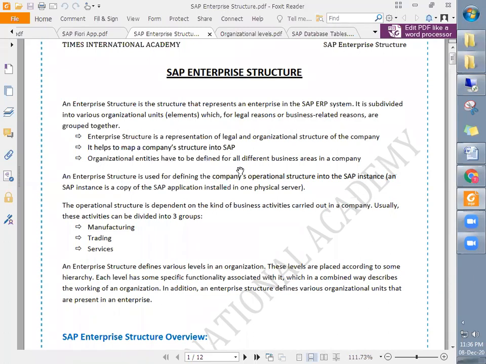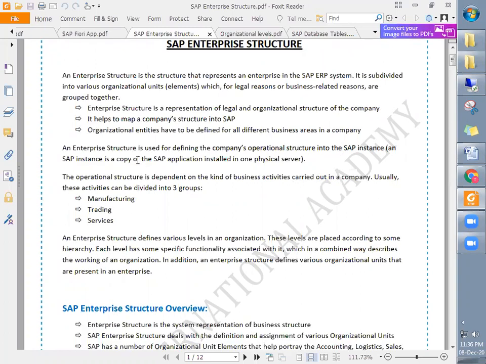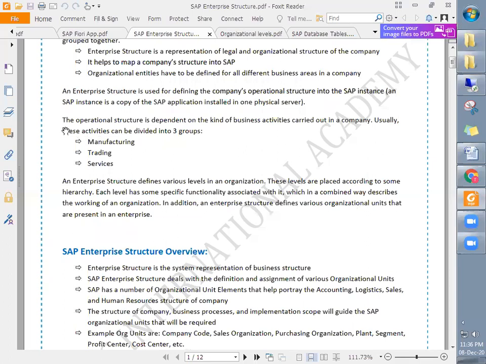Organizational entities have to be entered for all different business areas in a company, right? So an enterprise structure is used for defining the company's operational structure in the SAP instance. These are the terminologies which are used, like SAP software or SAP environment. An SAP instance is a copy of the SAP application installed in one physical server. The operational structure depends on the kind of business activities carried out in a company. Usually these activities can be divided into 3 groups: manufacturing, trading, and services, right?